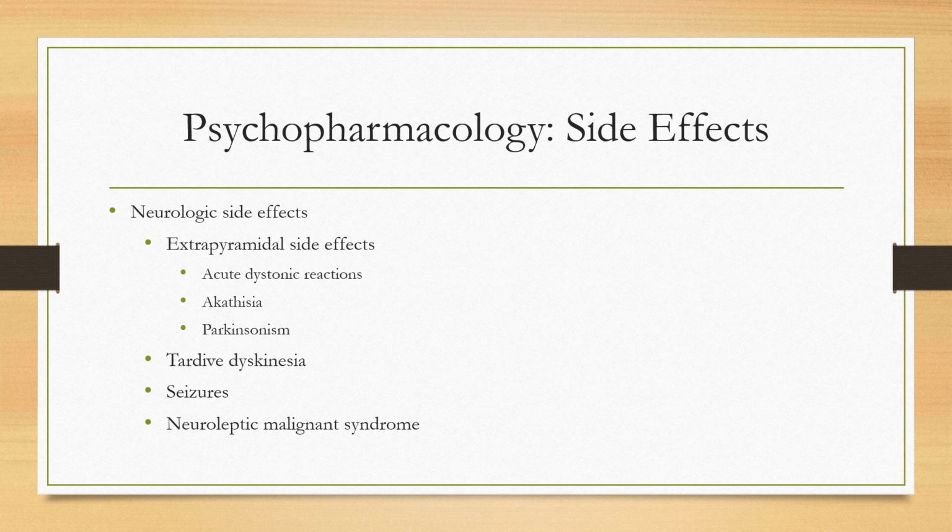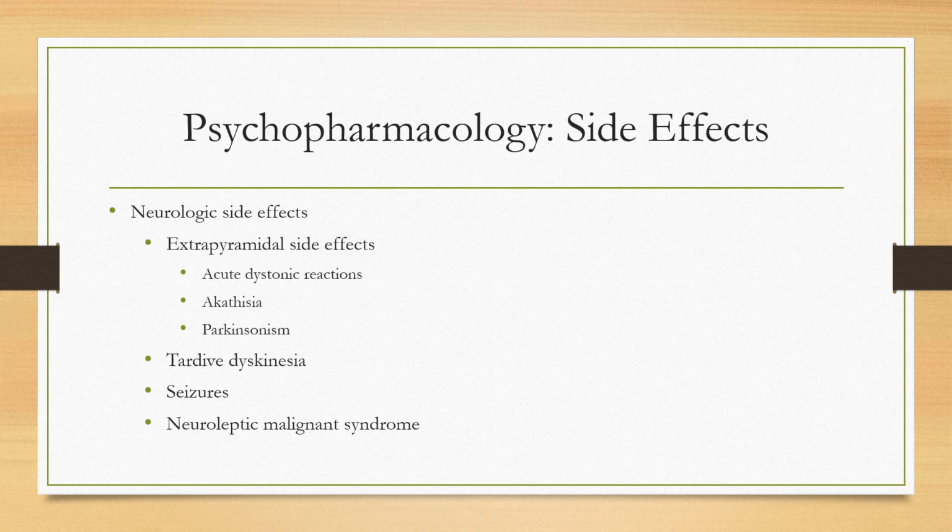Pseudoparkinsonism usually appears in the first few days after starting or increasing a dose. We'll see a shuffling gait, mask-like face, muscle stiffness, cogwheeling, which is ratchet-like movements of the joints, drooling, and akathisia, and we also treat this with medications. Akathisia usually develops when the antipsychotic is started. We'll see restless movement, pacing, and an inability to stay still. The patient may report an inner restlessness. This is usually treated with medications like propranolol.